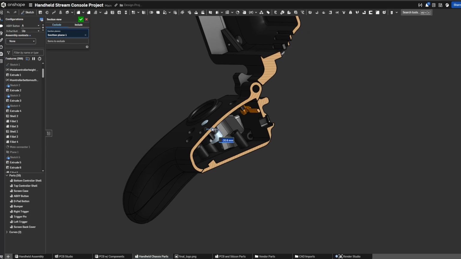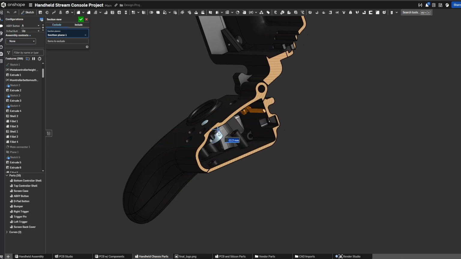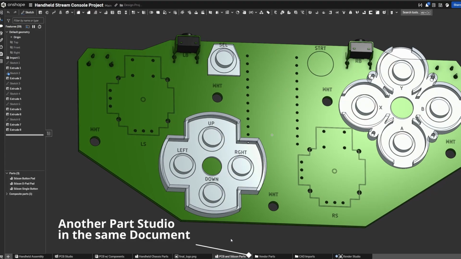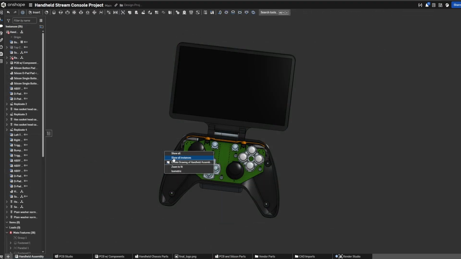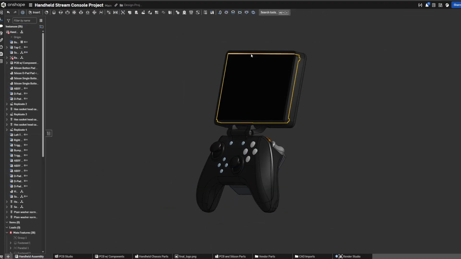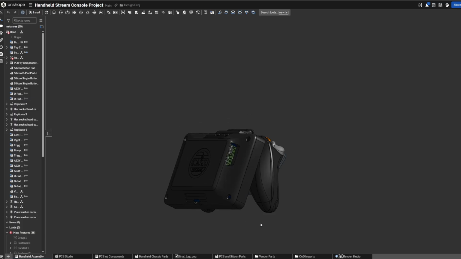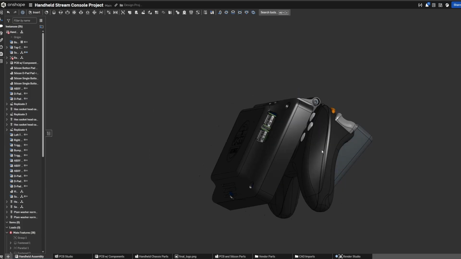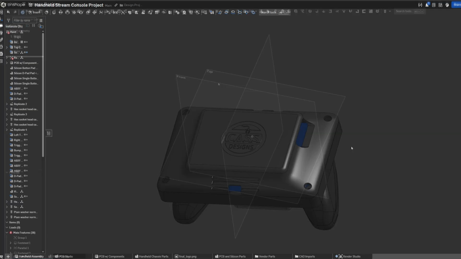In this video, I'll only be making one part per Part Studio. You can also have several Part Studios within one document. The Assembly tabs are where you can put multiple parts together from various Part Studios or even documents and ensure proper fitment of the assembled components. For this video, we're not going to be using any assemblies, but just so you know, it's there.